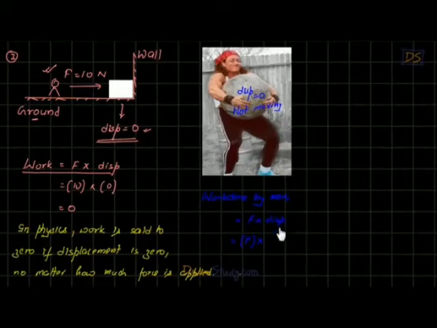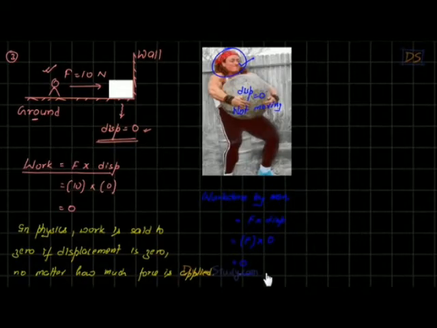Right, students? So the displacement is clearly 0. So no matter what is the value of force, work done by the man will be 0. Isn't it, students? You understand? So as per physics, the work done by this man is 0. But as per normal day-to-day life, you may think he is doing a lot of work. Look at his face, students. He's getting so tired. So you may think that he's doing a lot of work, but as per physics, there is no work here, students.